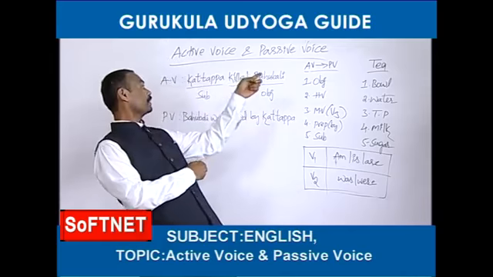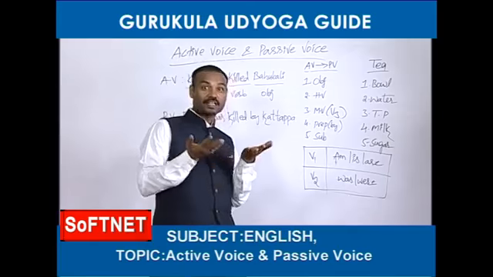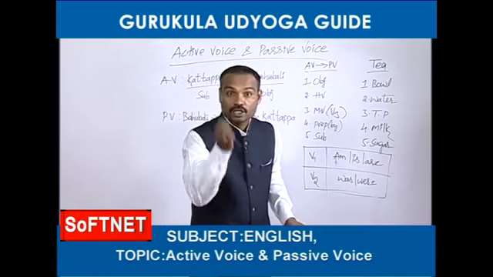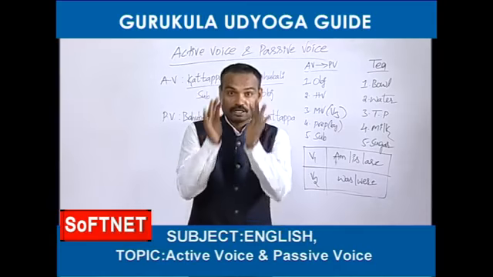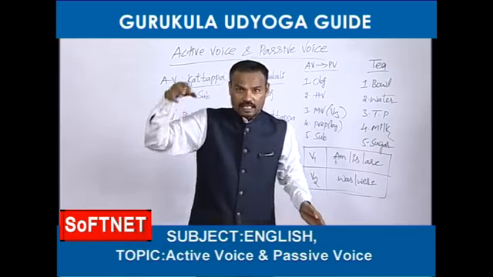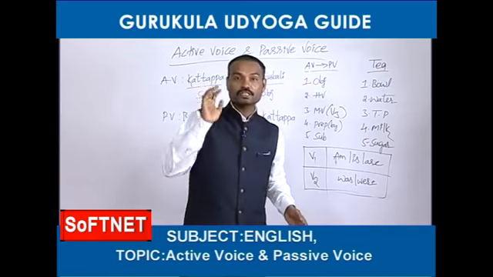See, Kattappa killed Bahubali, right? Is it active voice or not? Because the sentence has started with the subject. Kattappa is the subject here. Subject means the doer of the action, the person who does the work. Here, Kattappa did some work. Killing is a work. So that's why Kattappa is called the subject.